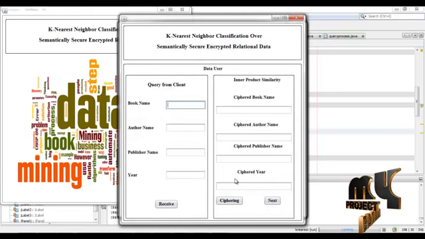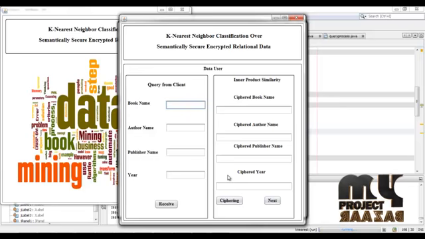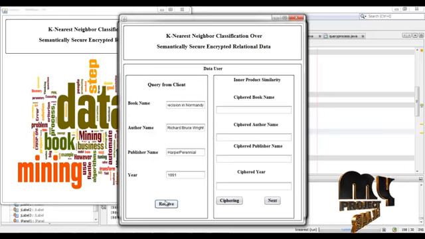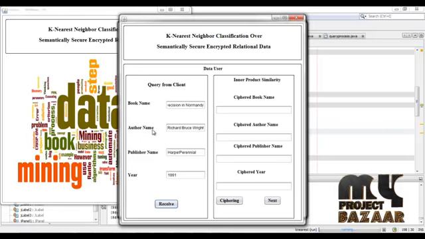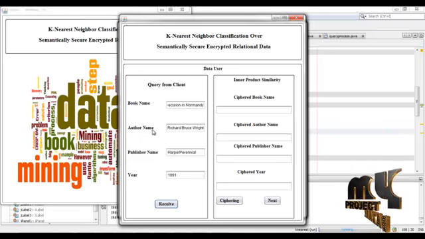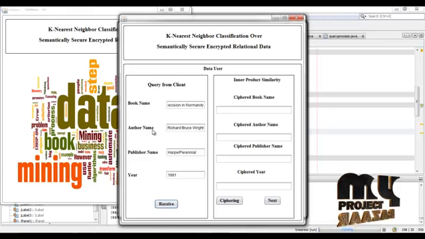Using this K value, the number of data items is retrieved to the client. If a client enters a high number, the client can get more data. Now press receive. The book name, author name, publisher name and year selected by the client are displayed here, and press ciphering.